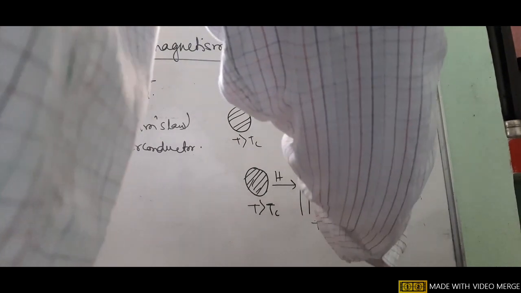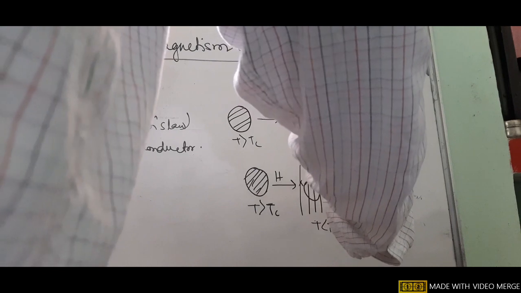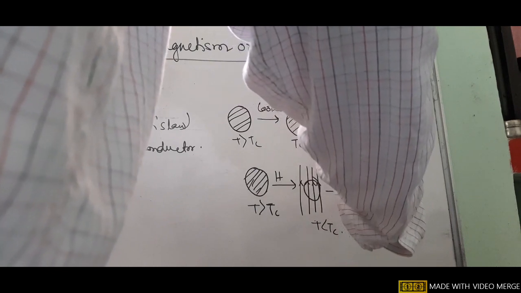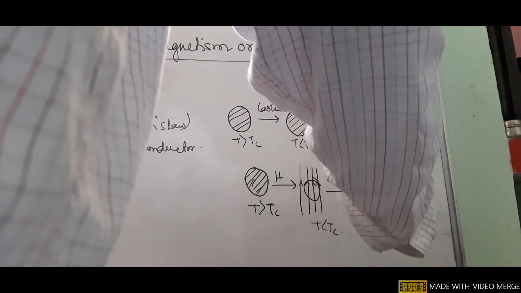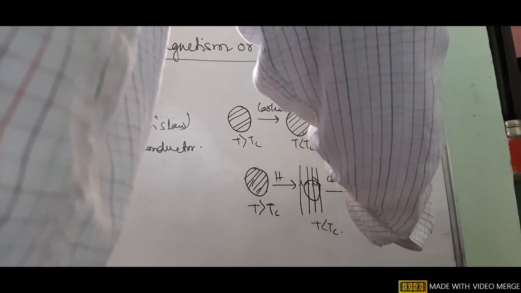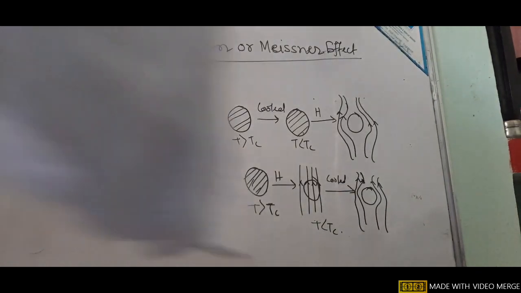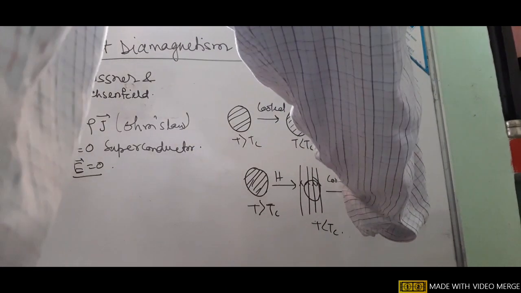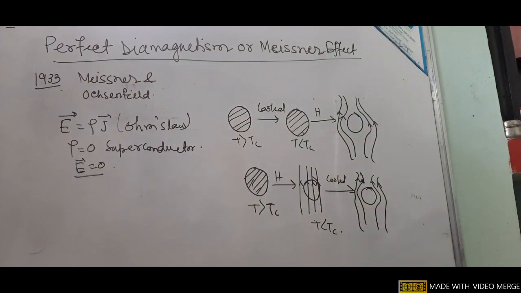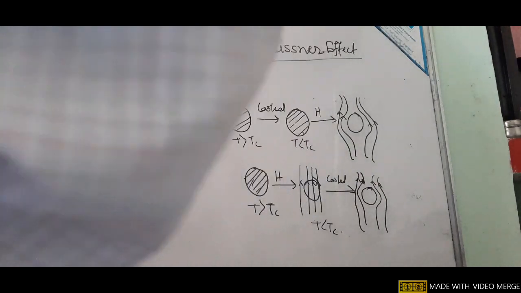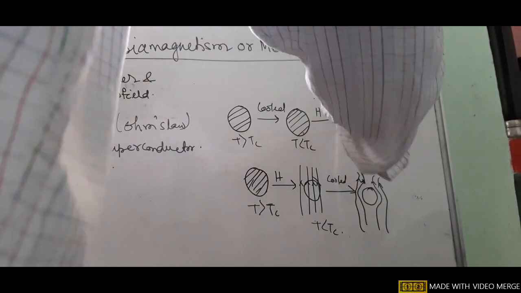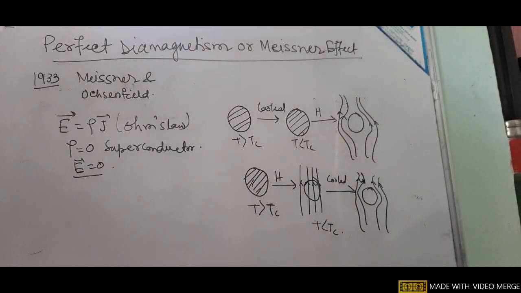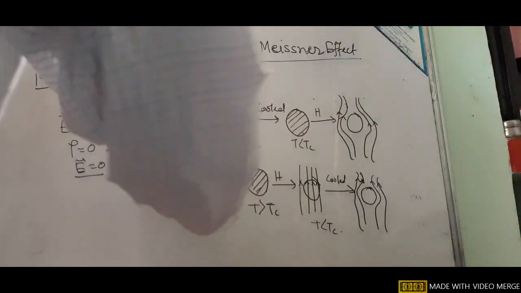The magnetic field which we have applied is not able to pass through the sample. It is repelled, so it is expelled. That is contrary to the expectation from Faraday's law. So what we get is a flux exclusion from the superconductor.